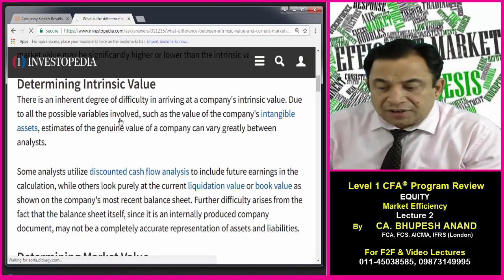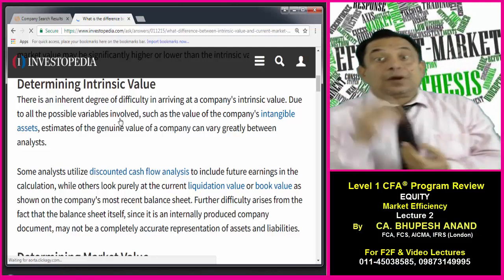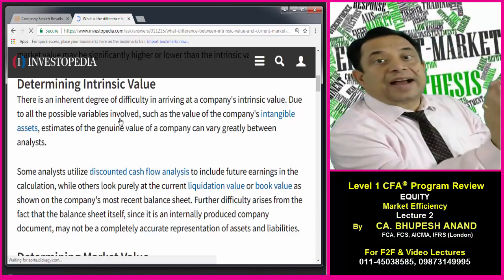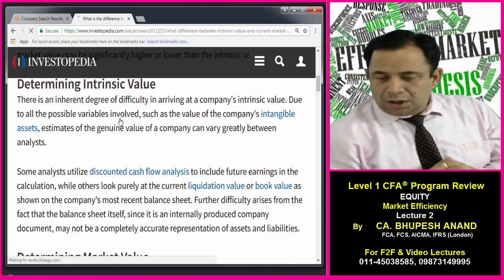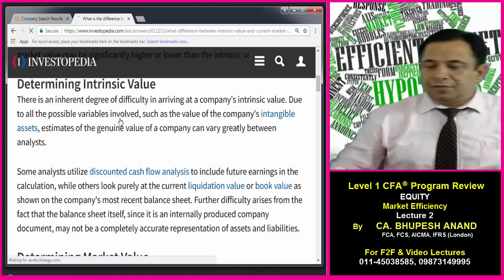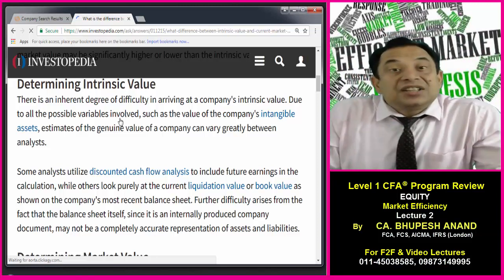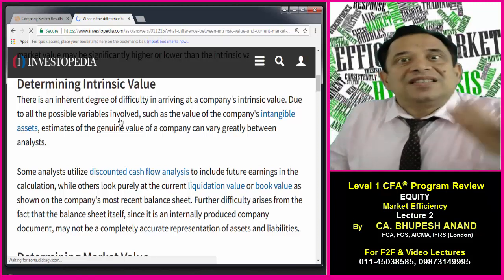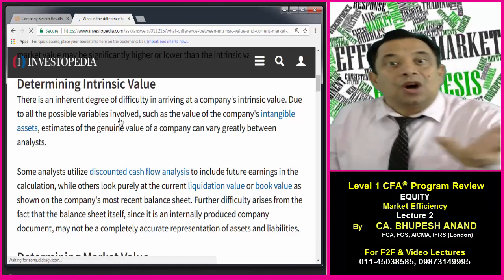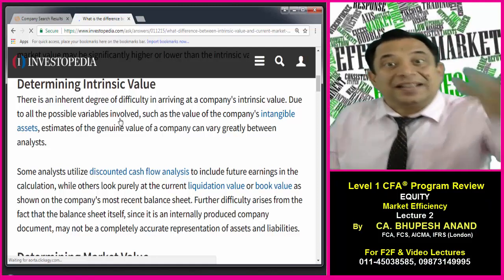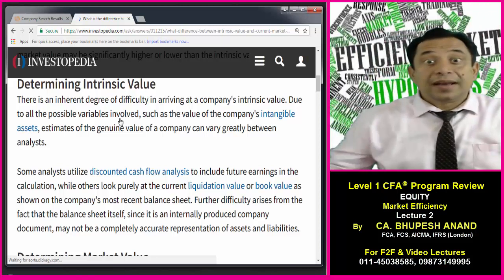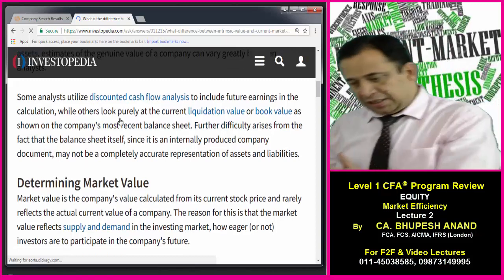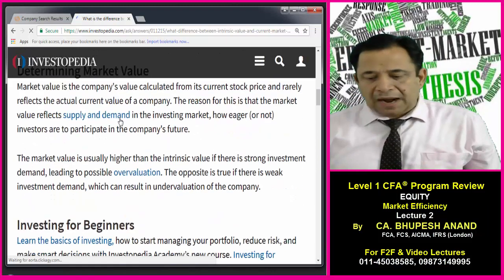There is an inherent degree of difficulty in arriving at a complete intrinsic value because it depends from person to person and on assumptions, and whether you are going for IFRS or US GAAP. Many variables are involved, such as the value of the company's intangible assets: how much is the IPR value, the trademark value, the patent value. It is a subjective issue and depends from person to person. So some persons use discounted cash flow, some other net liquidation basis. Market value.